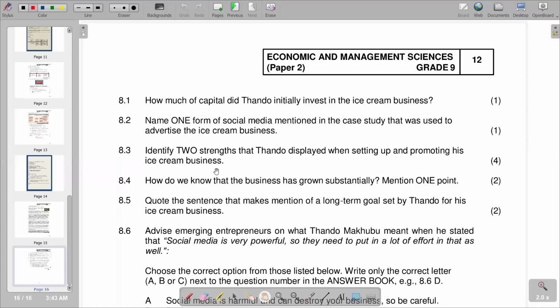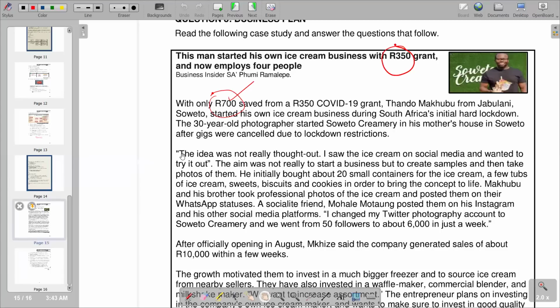Then the second part: name one form of social media mentioned in the case study that was used to advertise the ice creams. So you go again to the case study to locate social media. Quickly, you can see that there's Twitter: I changed my Twitter photograph account to Soweto Clipper. So obviously, Twitter, and we have seen WhatsApp also.